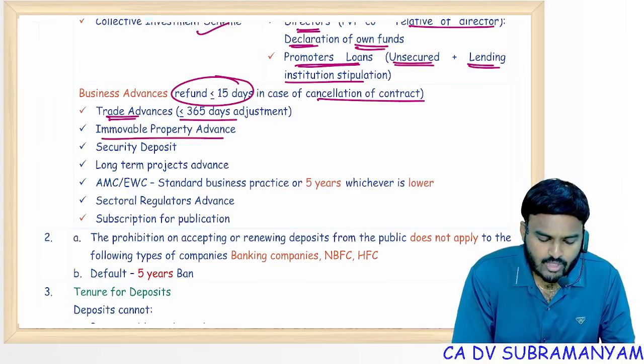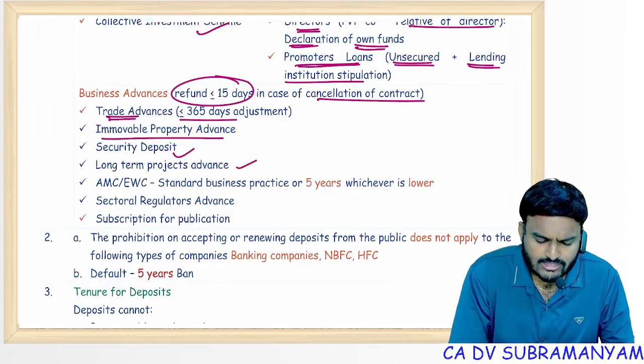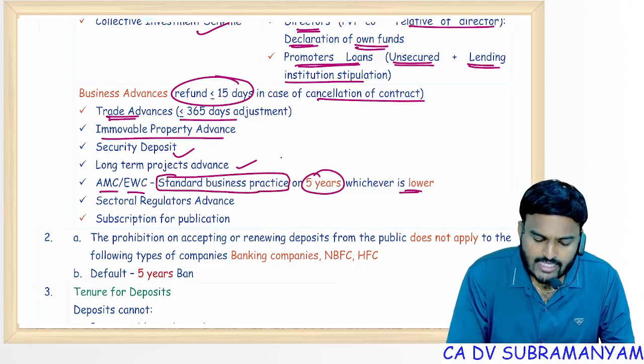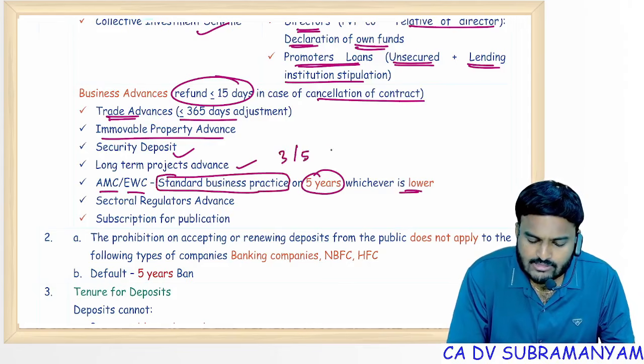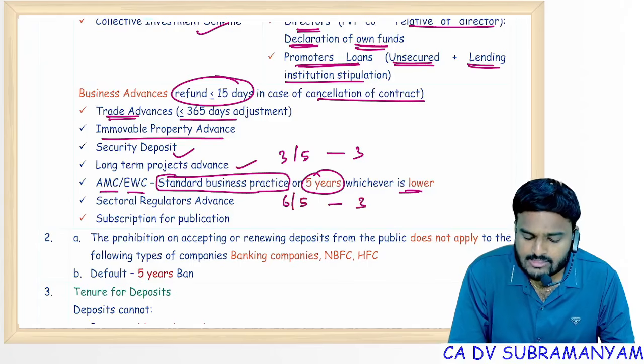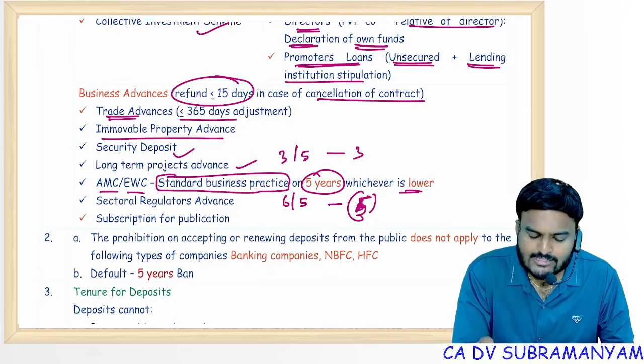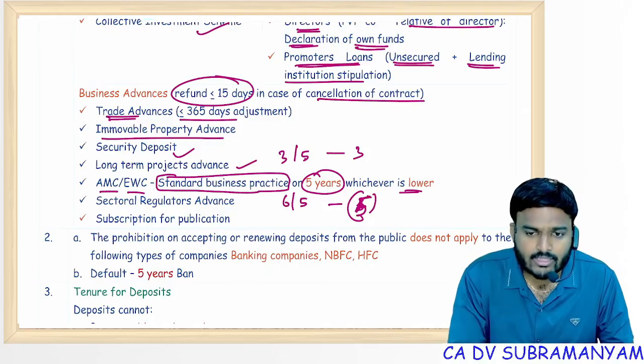Immovable property advance, security deposit, long-term project advance, AMC, EWC: this advance money should be up to standard business practice or 5 years, whichever is lower. If standard business practice is 3 or 5, whichever is lower means 3. If standard business practice is 6 or 5, whichever is lower means 5. So accepting an advance for a tenure up to standard business practice or 5 years, whichever is lower, it is an exempted deposit.